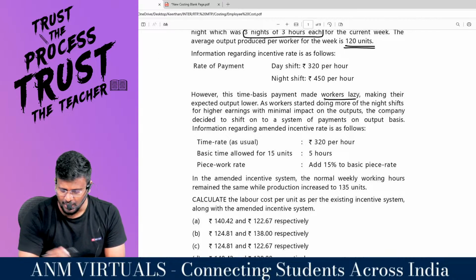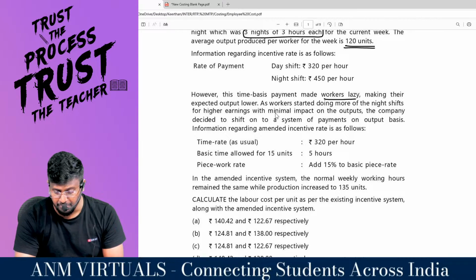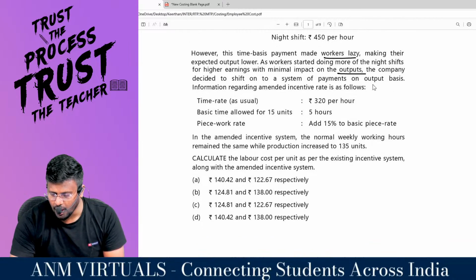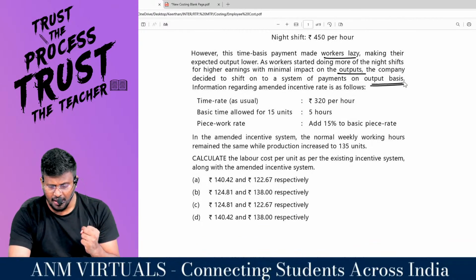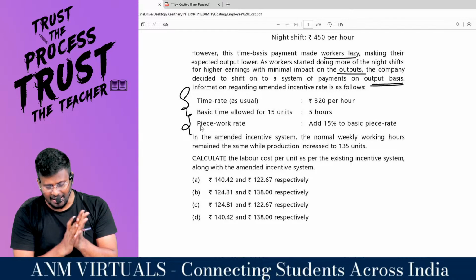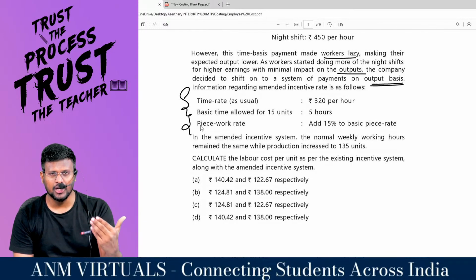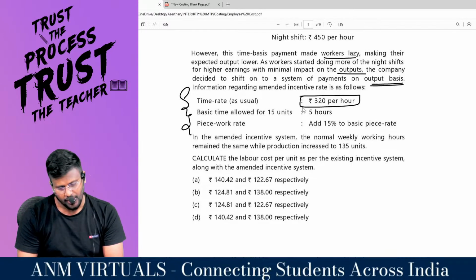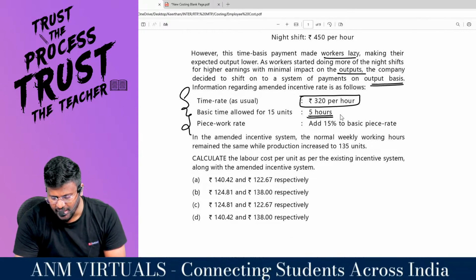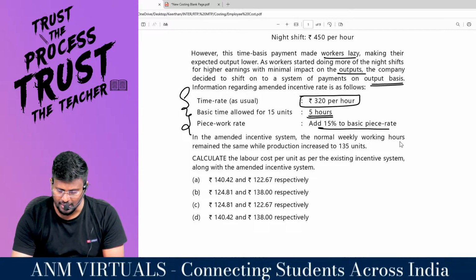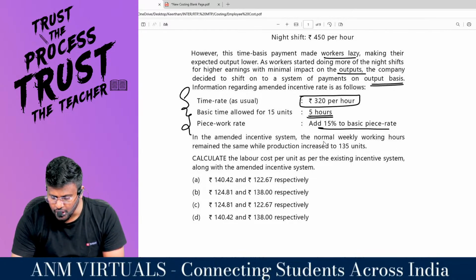As workers started doing more night shifts for higher earnings with minimal impact on output, the company decided to shift to a system of payment on output basis. Information regarding the amended incentive rate is as follows. Because of this defect in the current structure, they have changed it. Time rate as usual is 320 per hour. Basic time allowed for 15 units is 5 hours. Piece work rate is base piece rate plus 15%. In the amended incentive scheme, normal weekly working hours remain the same, while production increased to 135 units.